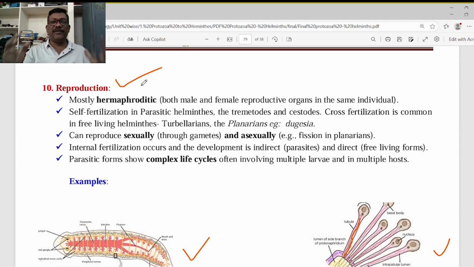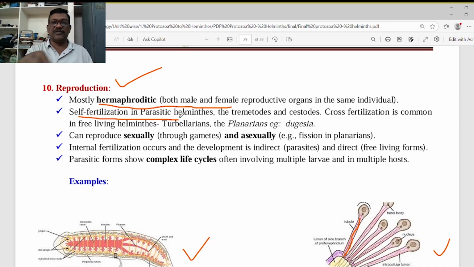This is very, very important in all the platyhelminthes. The reproductive system is highly developed in the free-living animals as well as in the trematodes and cestodes, in the parasites also. Actually, these are hermaphrodites, bisexual animals. Both the male and female reproductive organs are present in one animal, in one body only. Self-fertilization is taking place. The sperm cells produced by that animal are fusing with the ova produced by the same animal. That is called self-fertilization.